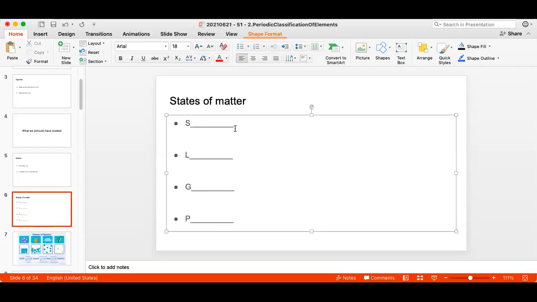So as all of you are rightly saying, states of matter. Matter can exist as solids. It can exist as liquids. It can exist in the state of gas. Also, matter can exist in the form of plasma.